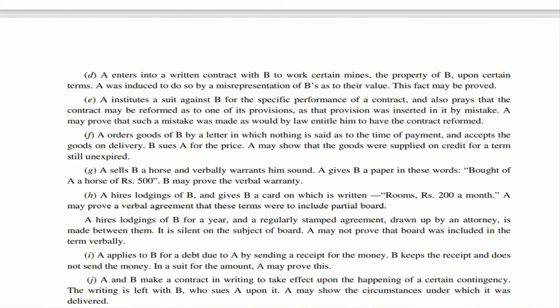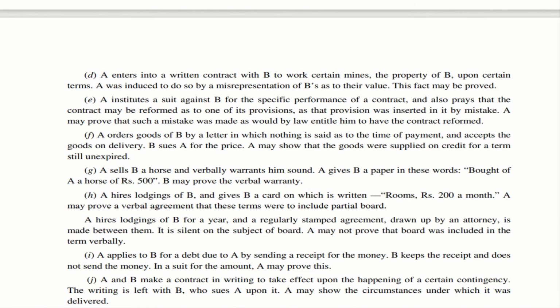And he says, okay, let us enter into a contract. Based on his misrepresentation, this A enters into a contract. So in that case, the fact that B had made a misrepresentation can be proved. That is illustration D.